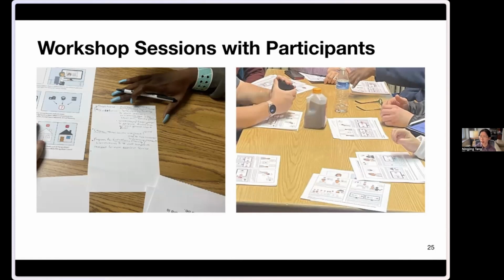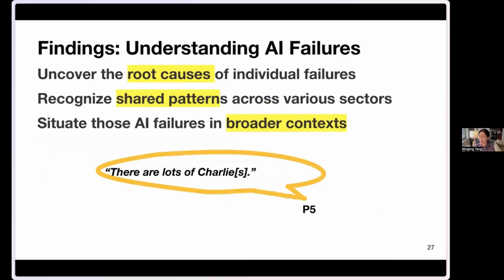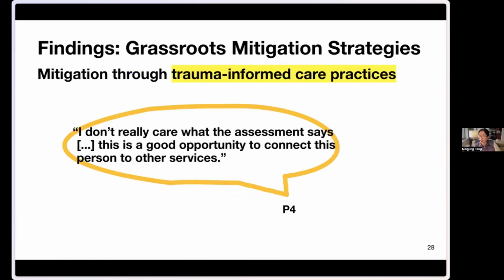So what did we find? Okay, I'll go over the findings quickly. We found that our participants understand those AI failures and interpret them in a lot of creative ways. When reading the story of Charlie, a participant mentioned that there are a lot of Charlies and shared similar experiences they have seen and experienced.